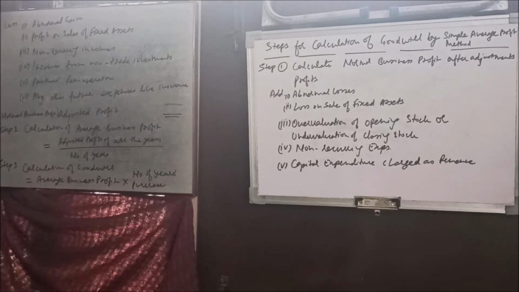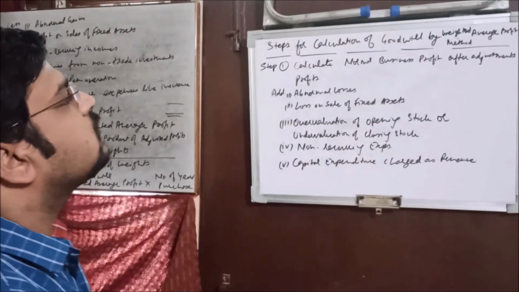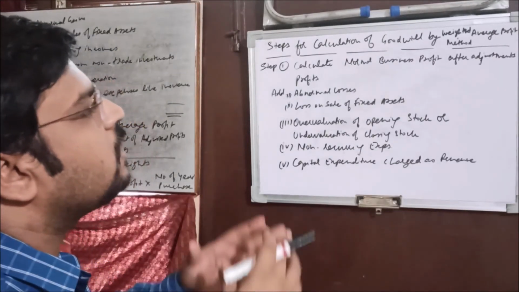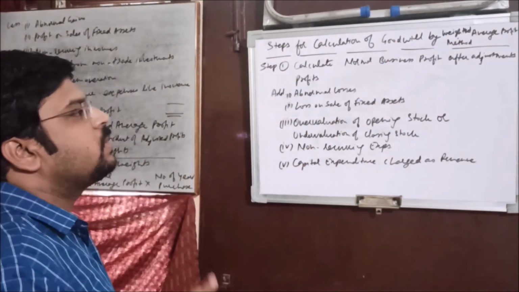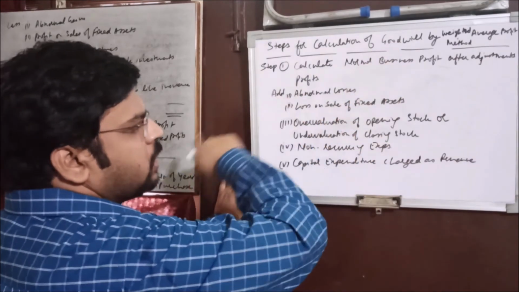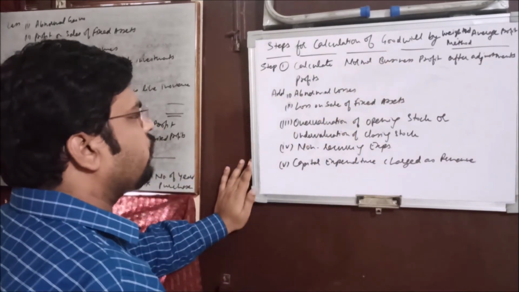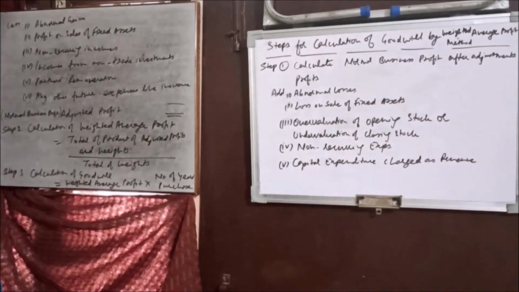Similarly, let's understand the steps for calculation of goodwill by the weighted average profit method, in case adjustments are given. The very first step is similar to the simple average profit method: we calculate the adjusted profit in the same way. Then from step 2 we have to focus here.